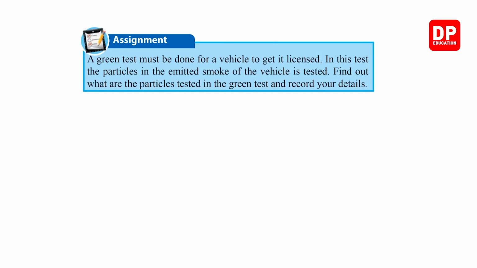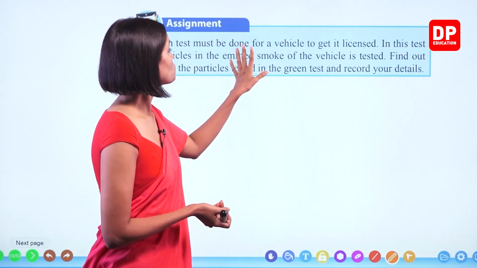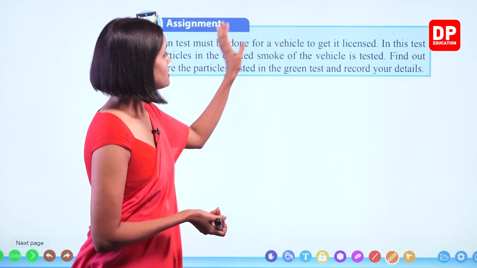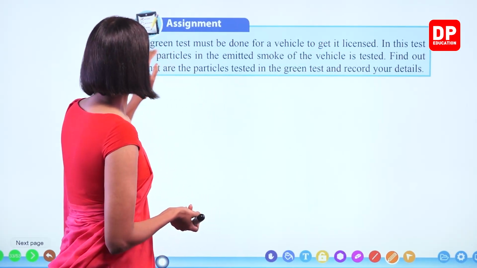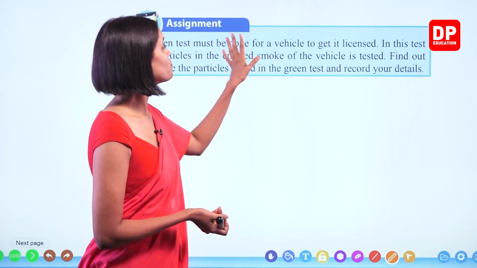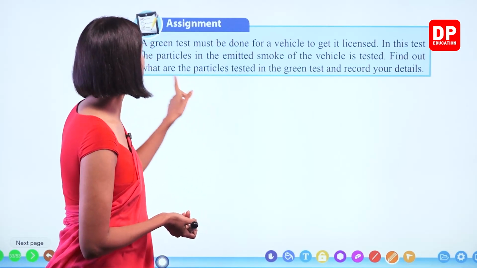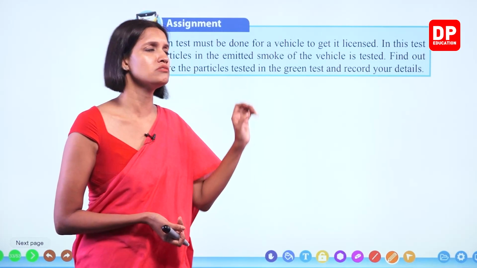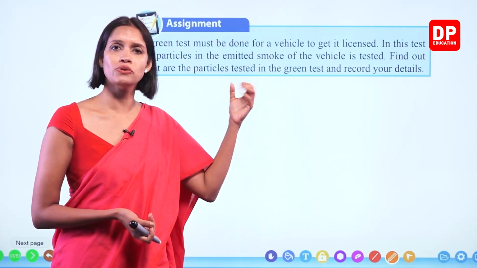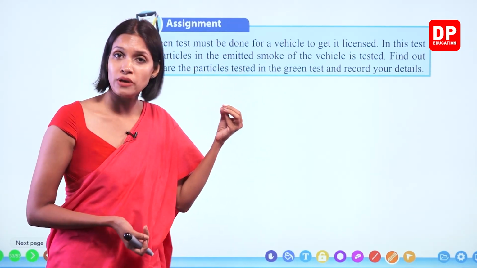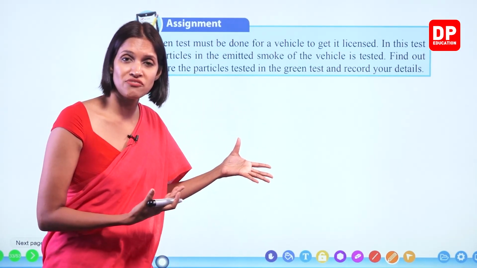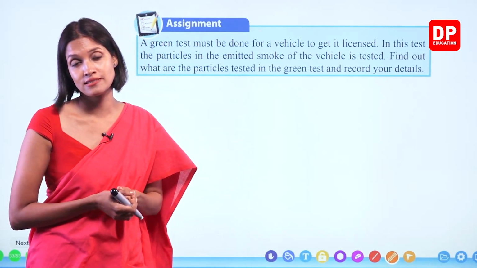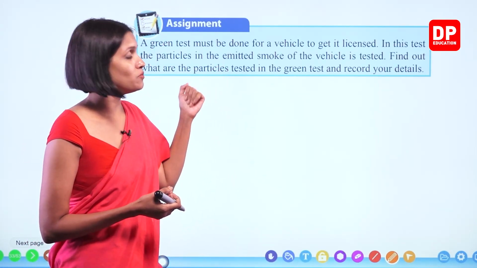Okay? Right. So, an assignment is given here. A green test must be done for a vehicle to get it licensed. Right? In this test, the particles in the emitted smoke of the vehicle are tested. Find out what are the particles tested in the green test and record your details. So you can find out details if you ask your parents, if they use a vehicle, they know how to get this certificate. Okay, and at the same time you can Google it.